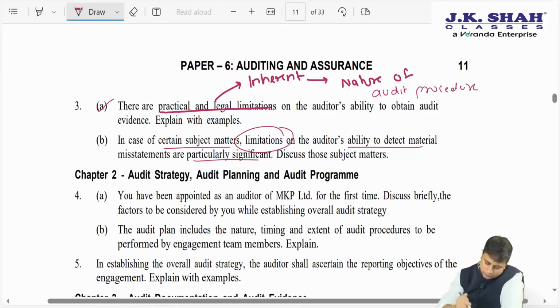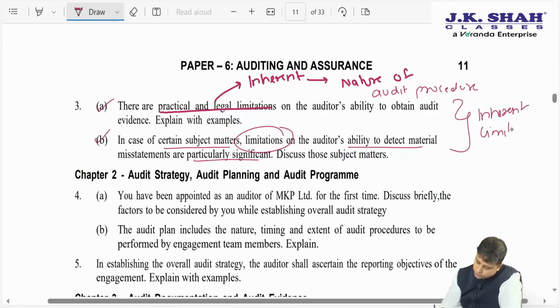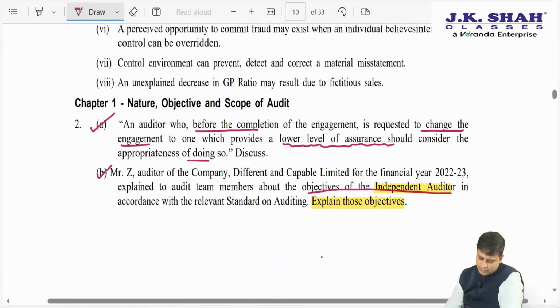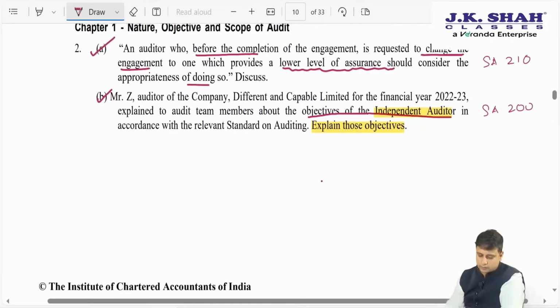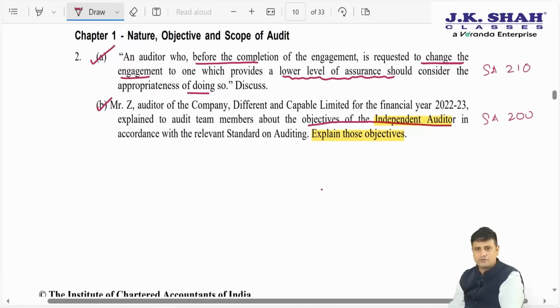So here both the questions were based on what? Inherent limitation. The first one was talking about the nature of audit procedures, the second was talking about other subject matters, and question number 1 was in the context of SA 210. Here it was SA 200, they were asking you the objective. So this was our chapter number 1, nature, scope and objective of audit.